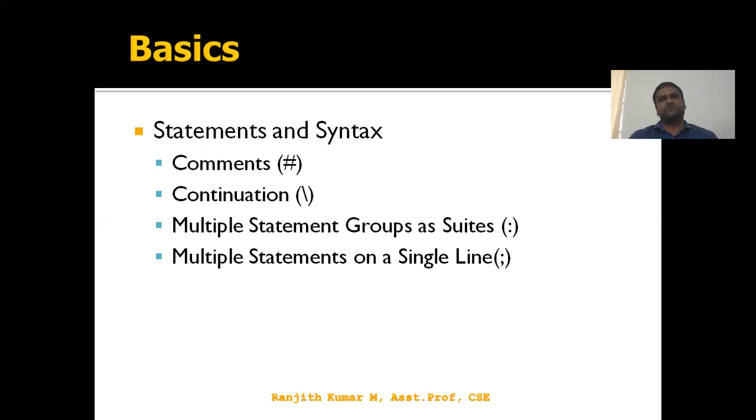How are we designing statements in the Python programming language? Any programming language has some kind of structure. In the structure, we follow some categories of statements. Here we are using comments also, the same as in other languages. So why are we using comments? To easily digest the logic of your program.